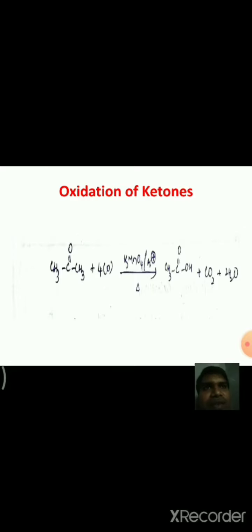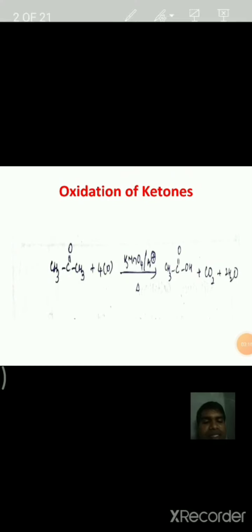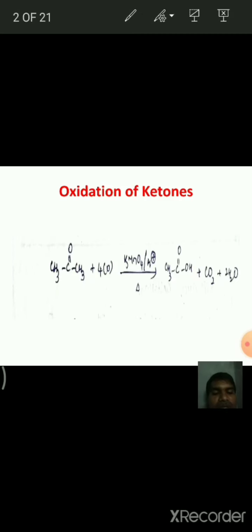And one more point we have to discuss: the oxidation of ketones is carried out with strong oxidizing reagents, but the number of carbons present in the carboxylic acids is lower than the number of carbons present in the ketone molecule.